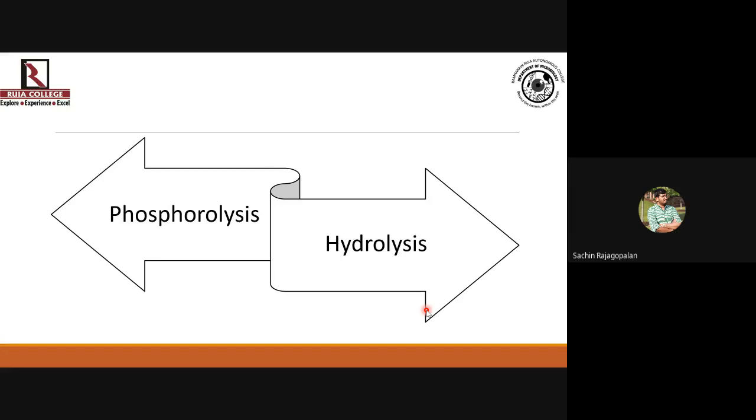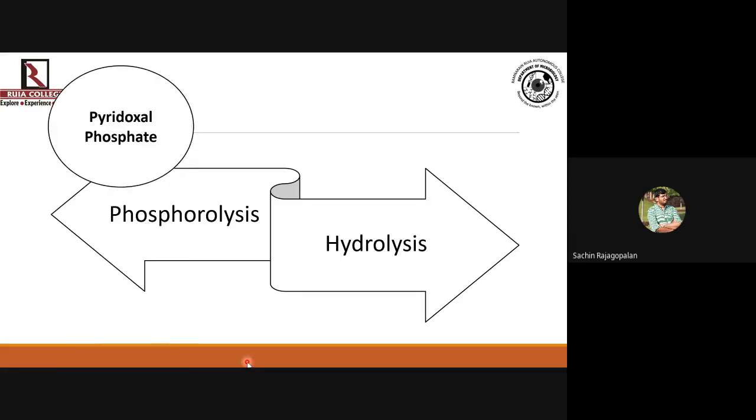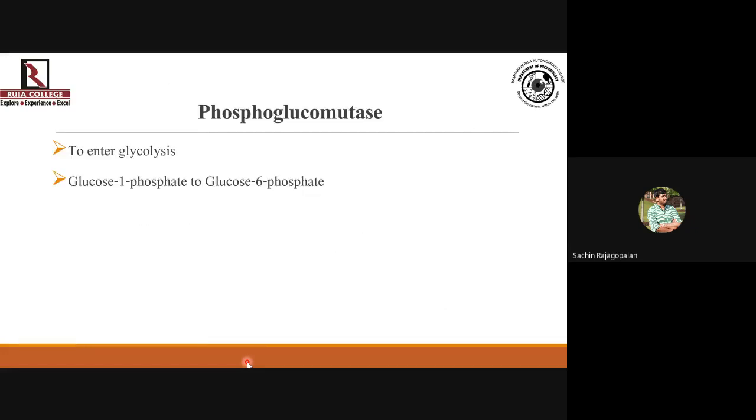While in phosphorolysis, the phosphorylase conserves the energy present in the glycosidic bond by forming phosphate esters of glucose. That is one of the most important differences that we need to note. We have already discussed that pyridoxal phosphate is the cofactor responsible for donating the phosphate group to glucose. Now we come to phosphoglucomutase. Please understand that this enzyme is very, very significant.